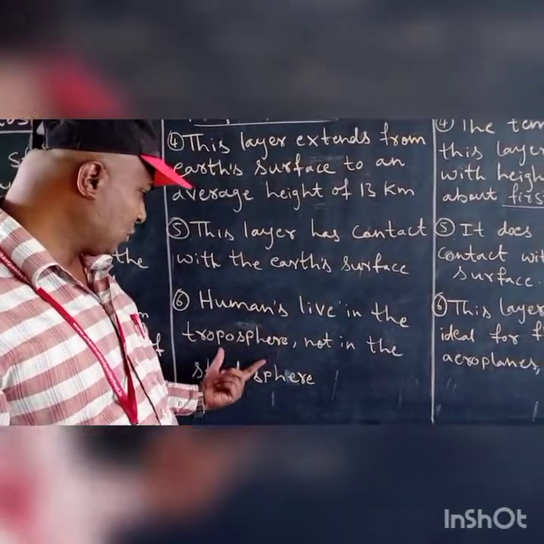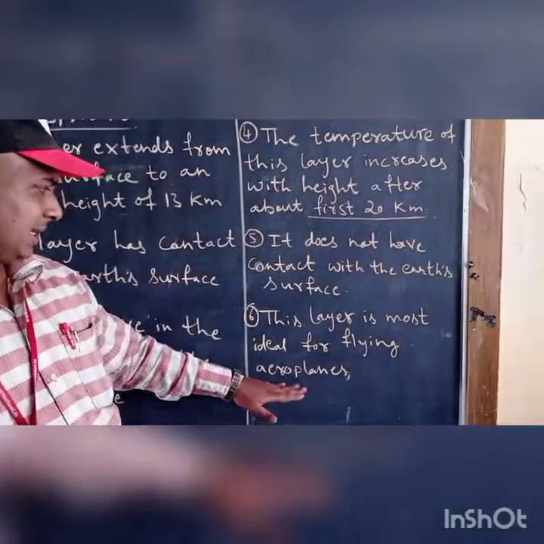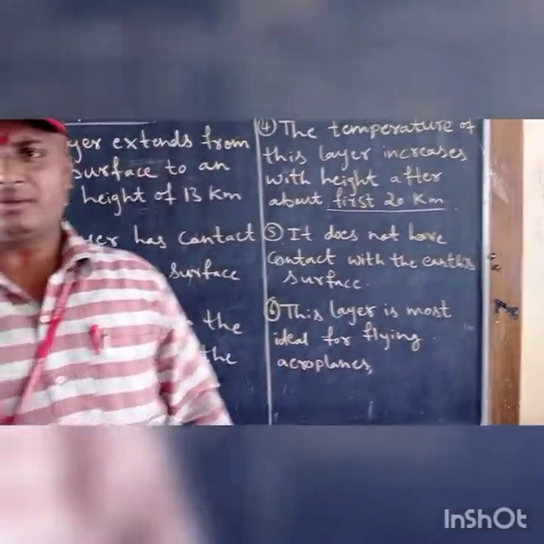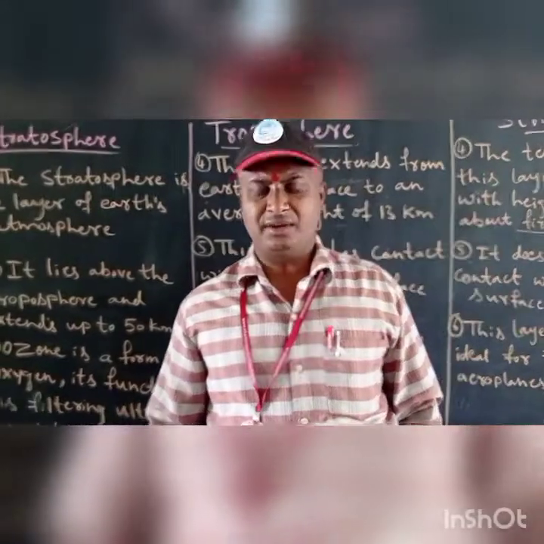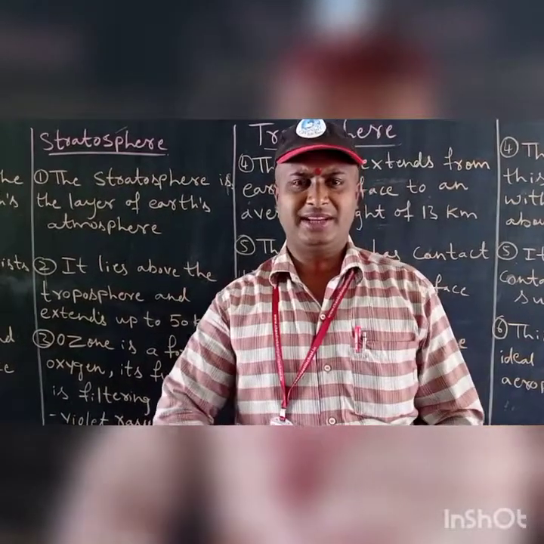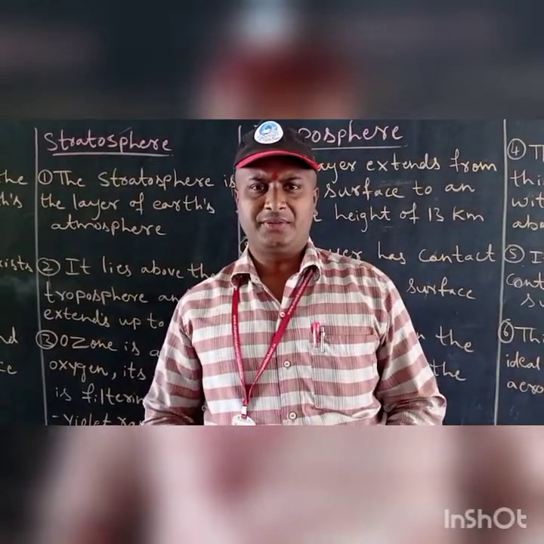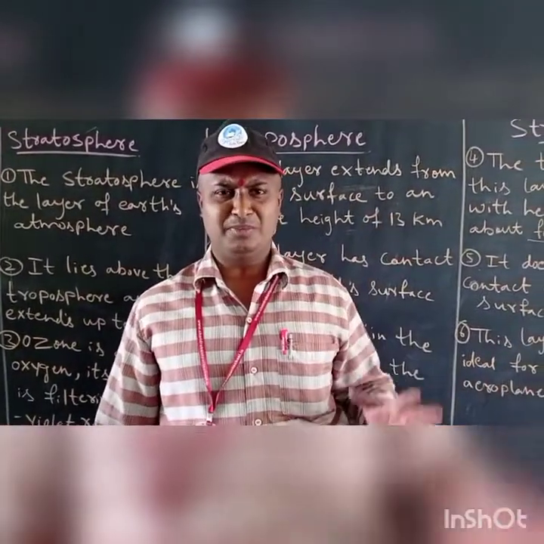Humans live in the troposphere, not in the stratosphere. Sixth point: this layer is most ideal for flying aeroplanes because of the absence of clouds and weather conditions. Like this, whenever they ask you to differentiate between or distinguish between, make the columns and write the